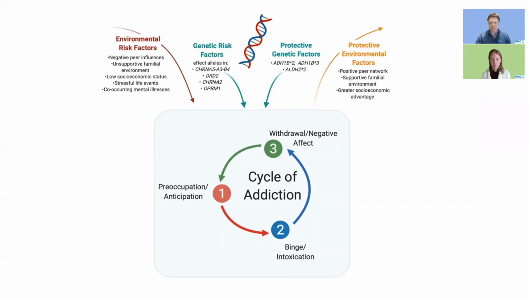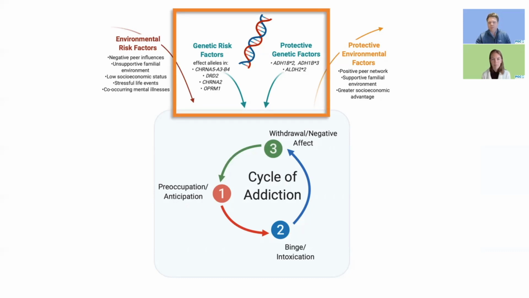And so as I mentioned a couple slides back, substance use disorders can be influenced by both genetic and environmental factors, and these influences are dynamic in that they interact to either increase or decrease one's risk for developing the use disorder, and these factors can be influential across all stages of substance use disorder development. For example, environmental factors such as peer influences, familial environment, socioeconomic status, stressful life events, and co-occurring mental health or health conditions can all serve as environmental risk factors, while positive peer networks, supportive family environments, and greater socioeconomic advantage can all be protective against development of disorder.